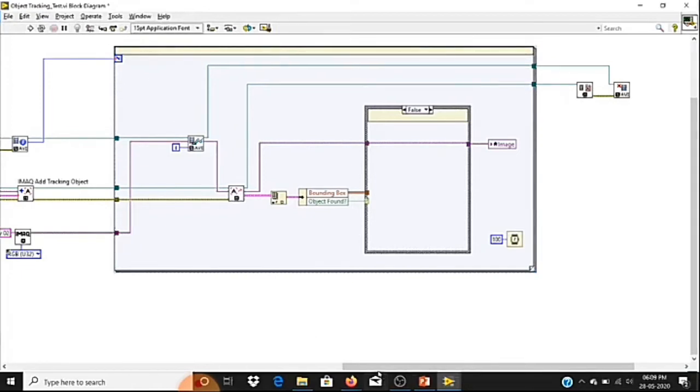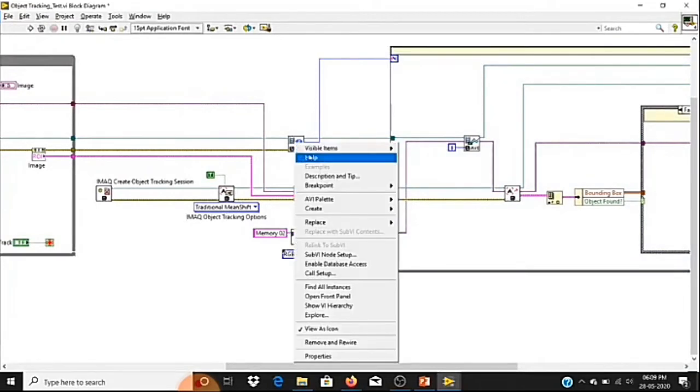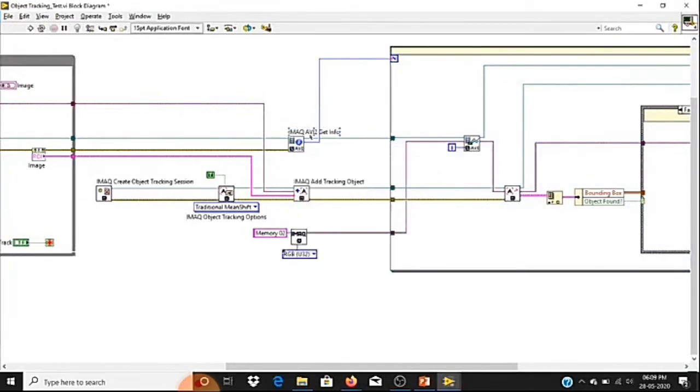For that reason, you can see here we have used an AVI function, the IMAQ AVI Get Info function. This function will help us get the total number of frames. If I move my cursor towards the terminal, you can see the terminal name is number of frames. That terminal gives the total number of frames in my AVI file, so I can make my for loop run for that number of times to display all the frames.